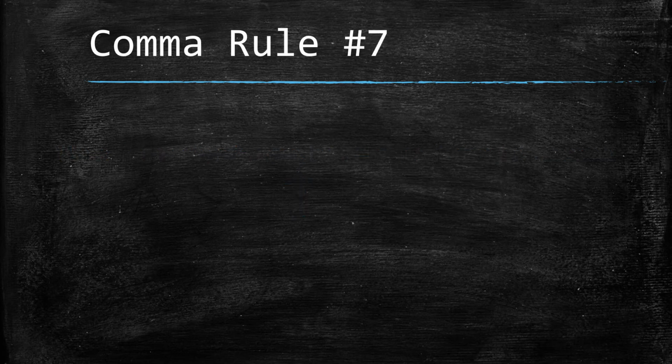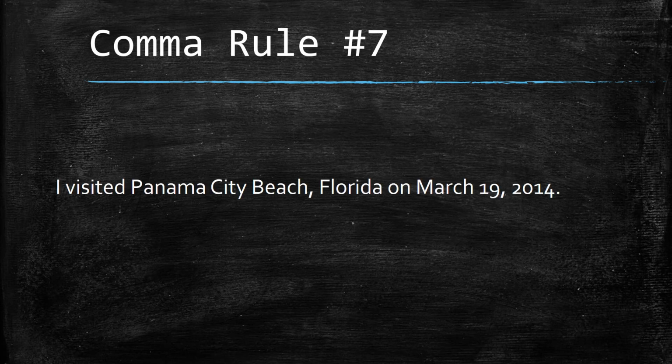The seventh rule for using commas is to place a comma between a city and state, as well as between the day and year. So in the sentence, I visited Panama City Beach, Florida on March 19, 2014, I placed a comma after beach because this is the last word in the city's name. And then it says the state.